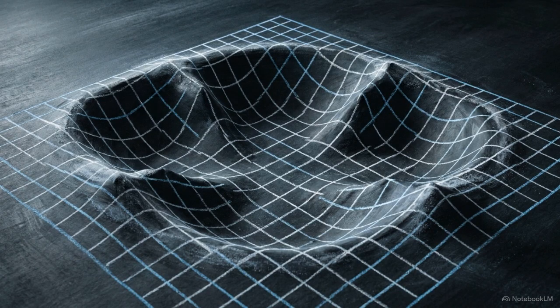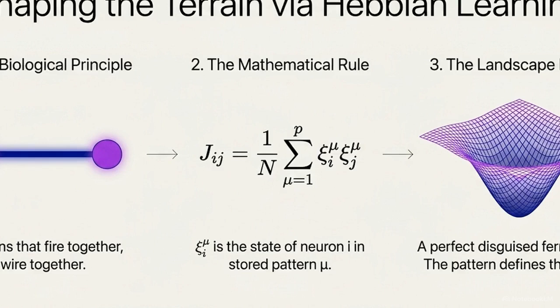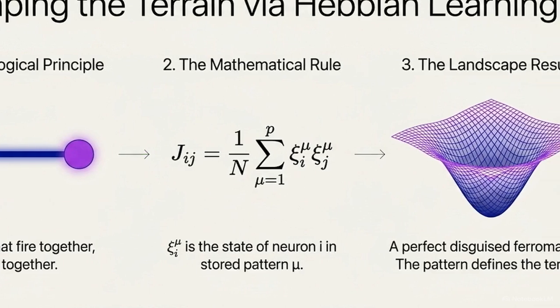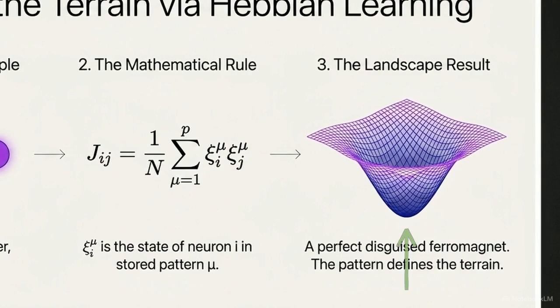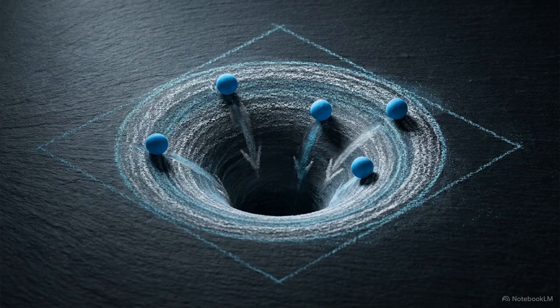The shape of that terrain is sculpted by connection weights assigned through Hebbian learning. This mathematical rule connects the principle of neurons firing together to positive connection weights for frequent coactivations. When the network stores a memory pattern, the math carves a valley into the energy landscape. A stored memory is a disguised ferromagnet, a topological attractor state that draws in nearby data coordinates.